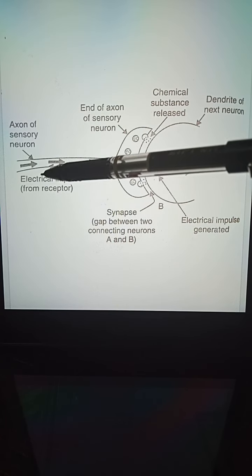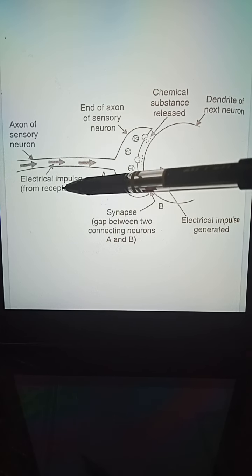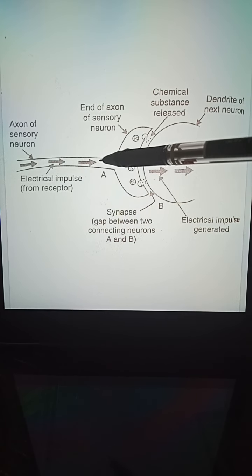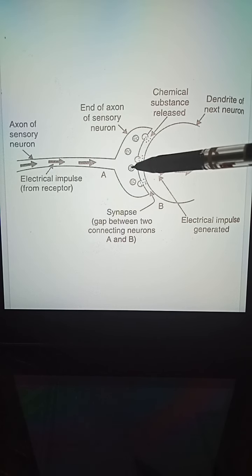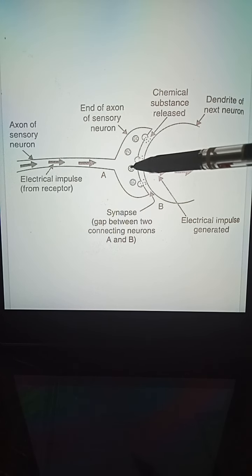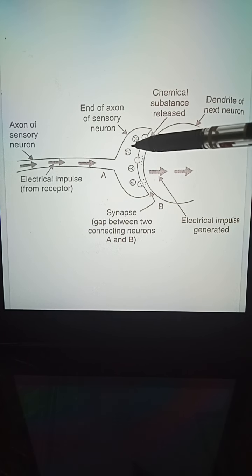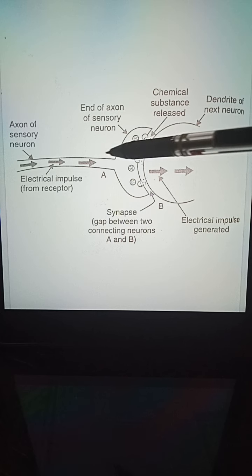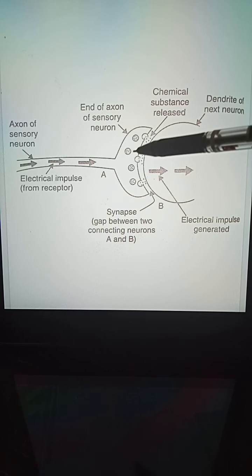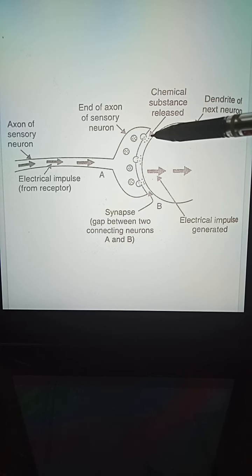Always the dendrites receive the electrical impulse from the receptors, and from the dendrites it passes to the cell body, and from the cell body to the axon of neuron A. Now when this electrical impulse falls over these small circles present in the nerve endings, the synaptic vesicles, they fuse with the membrane of the nerve ending and release the chemical substance.